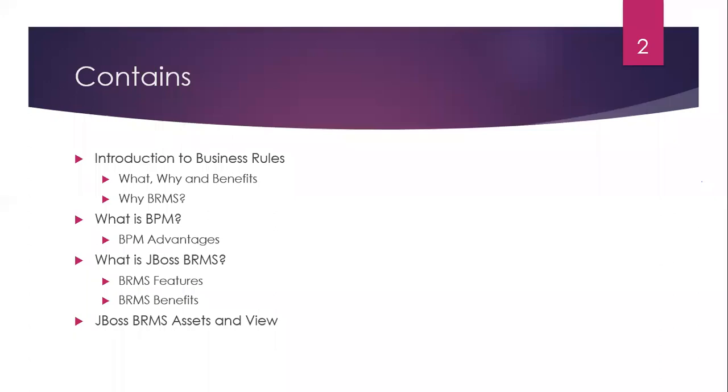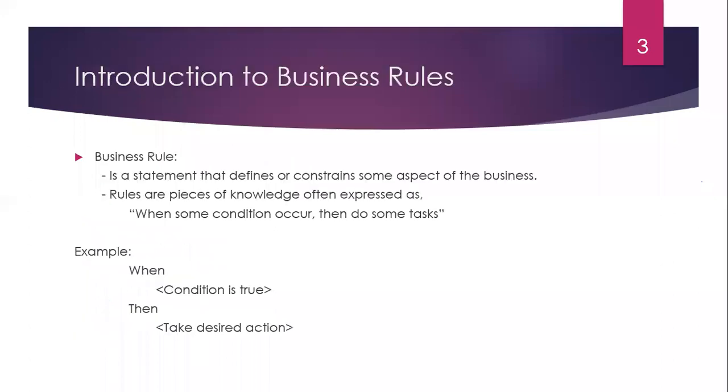Again, we need JBoss BRMS, which I just discussed and we will see in the next part as well, and the components and assets of BRMS.